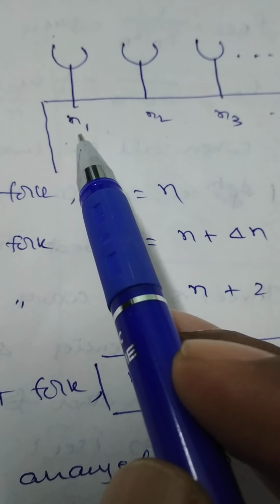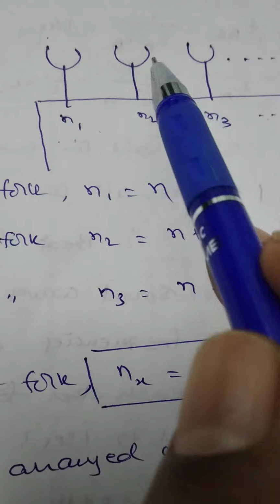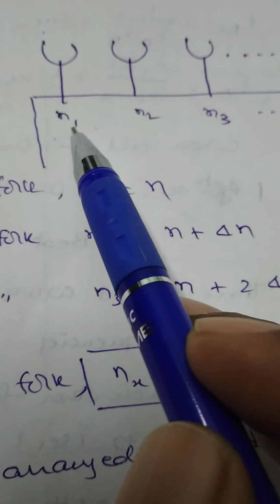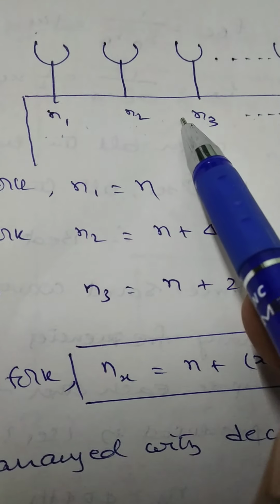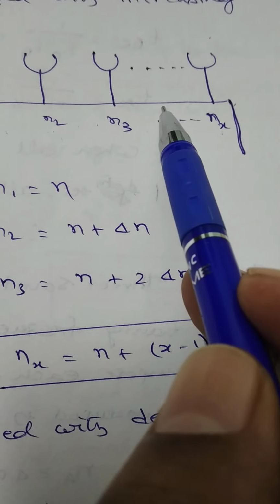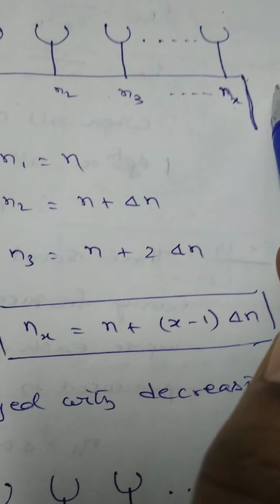First fork frequency n1 is equal to n. Second fork frequency n2 is equal to n1 plus delta n. Third fork frequency n3 is equal to n2 plus delta n. Fourth one frequency n4 is equal to n3 plus delta n, and so on.